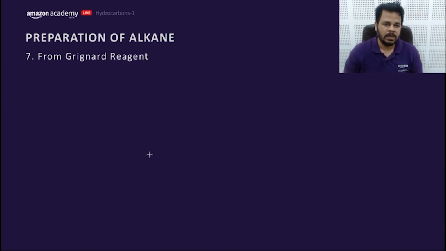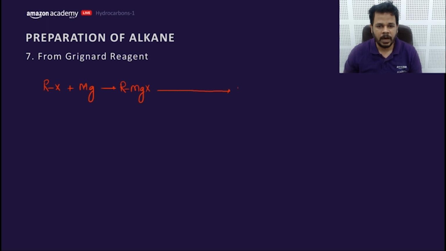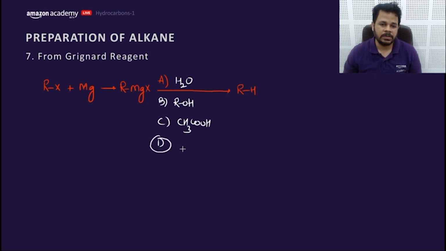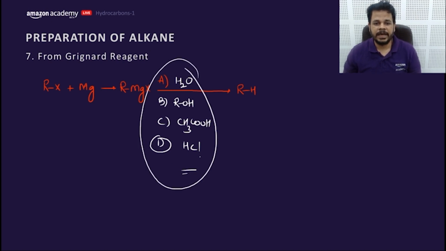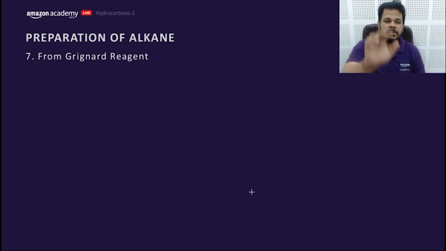ये हो गया Corey-House synthesis. Now from Grignard, अरे Grignard तो बहुत easy है. Take RX, take Mg, and form RMgX, and this RMgX is converted into RH using any compound which is having acidic H. For example, water, ROH, acetic acid, HCl. Anything which is having acidic H, we can convert this RMgX into RH. Getting my point?